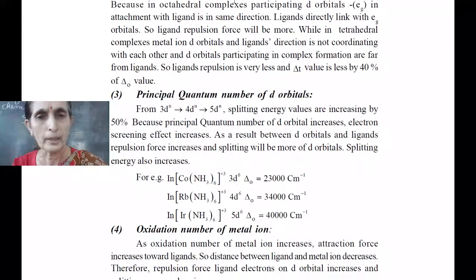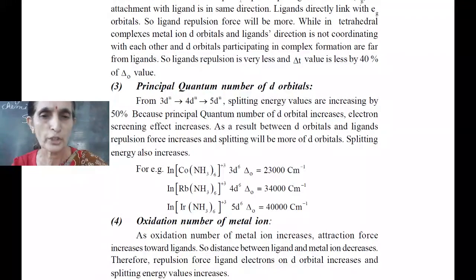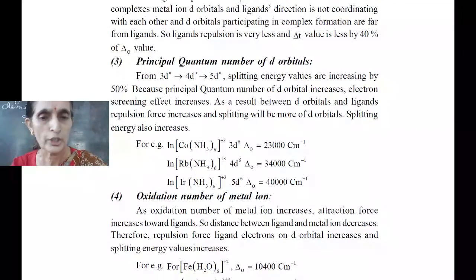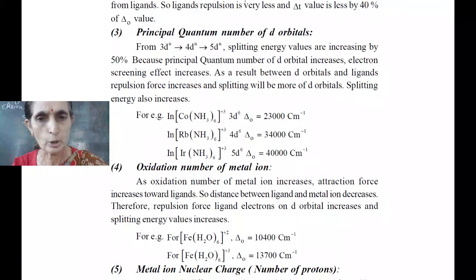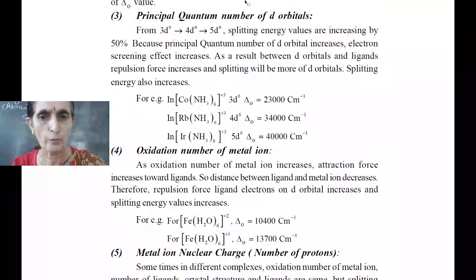For example, in hexacobalt plus 3d6, it is 23,000 cm inverse, while in rhodium 4d6, 34,000. In iridium case 5d, it is 40,000 cm inverse. Oxidation number: as oxidation number increases, splitting energy value increases due to effect of attraction force.